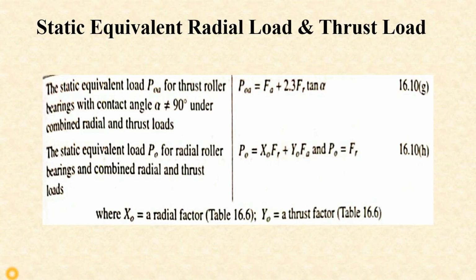And for the radial and thrust factors, see the table 16.6, get the value of those factors, put in the equation and get the value of P naught, that is static equivalent load.